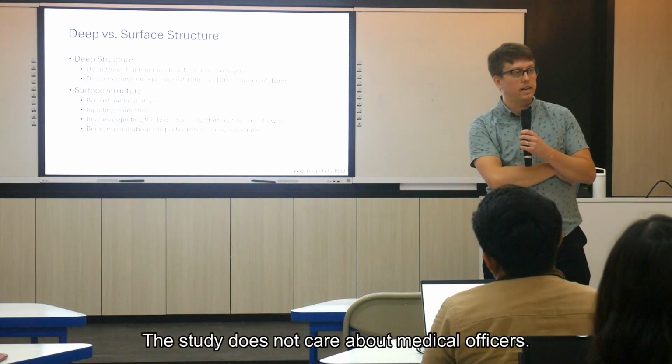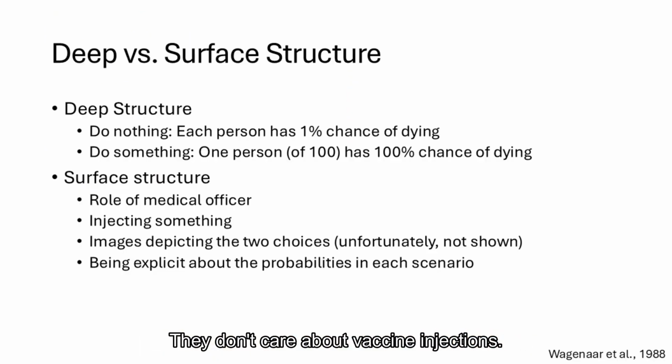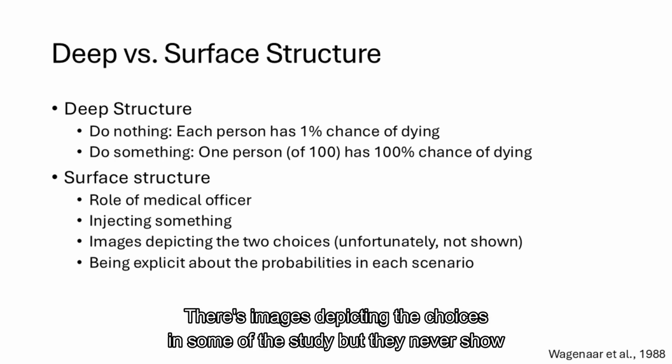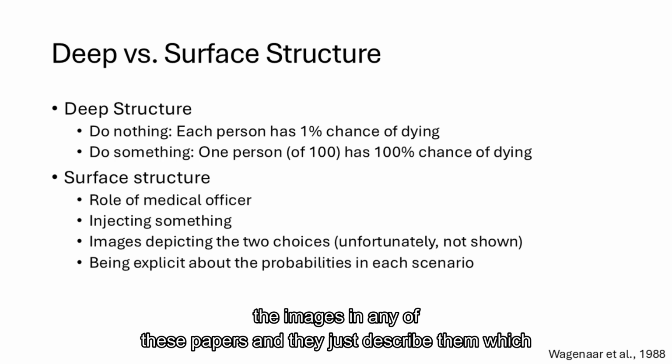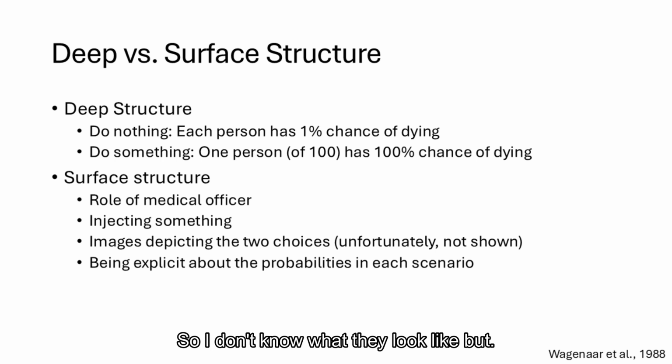The study does not care about medical officers. They don't care about vaccine injections. They also have, which I forgot to mention, images depicting the choices in some of the studies, but they never show the images in any of these papers, they just describe them, which is the worst way for me to understand what an image looks like. So I don't know what they look like.